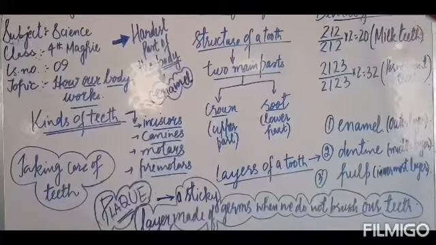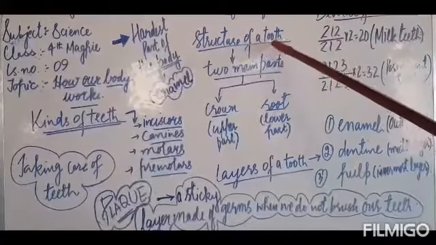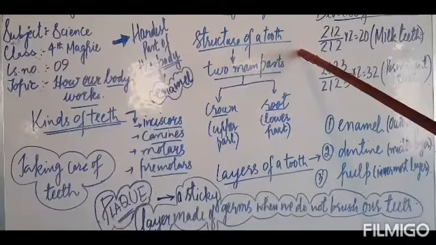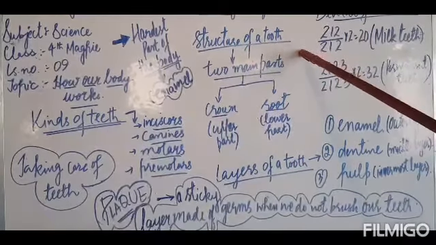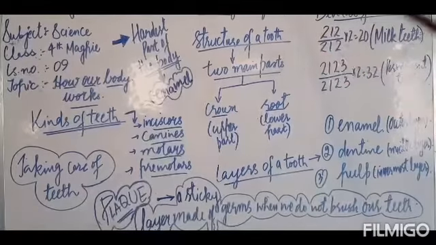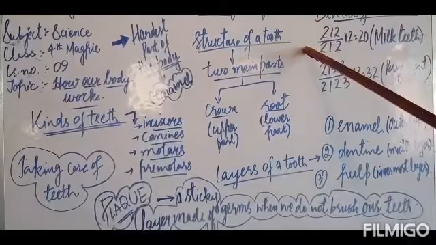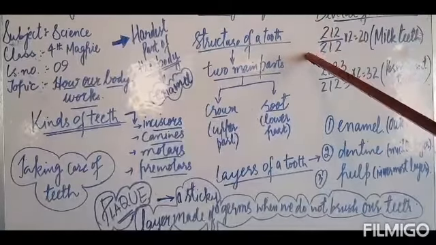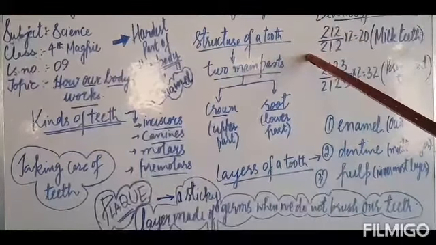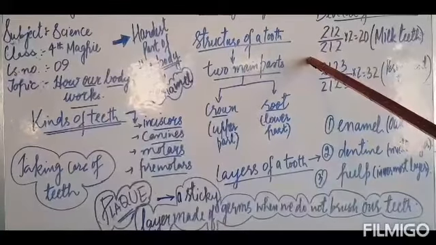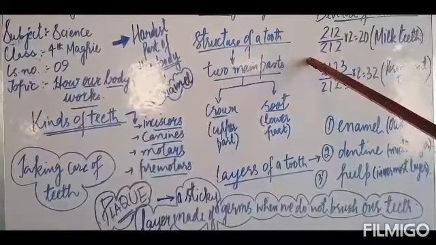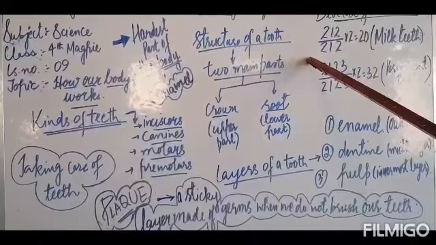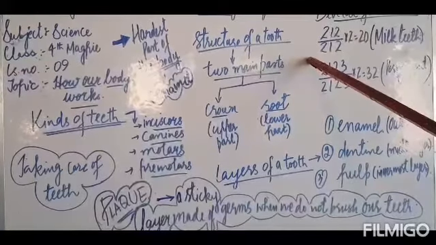Dear kids, as I told you in the last video, inside the mouth, the food is acted upon by the saliva, which is secreted by the salivary glands present inside the mouth. Once the saliva acts upon the food, it becomes softer and it becomes easy for the teeth to break the food into smaller pieces.